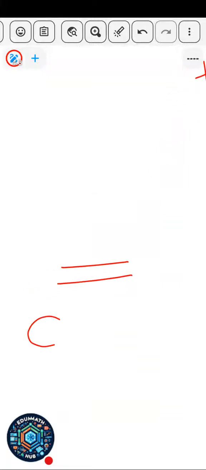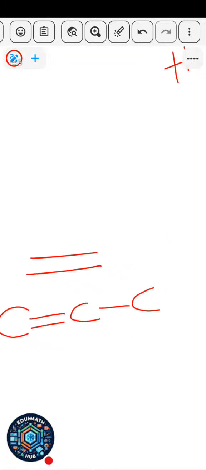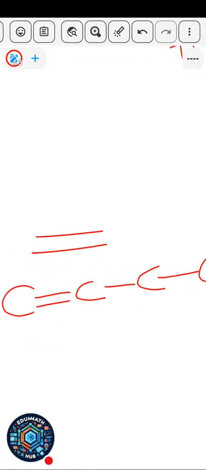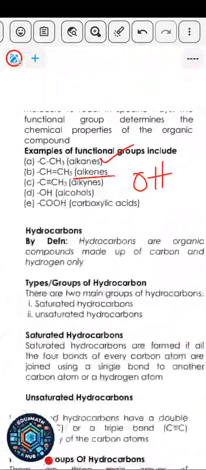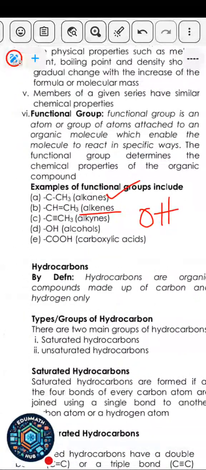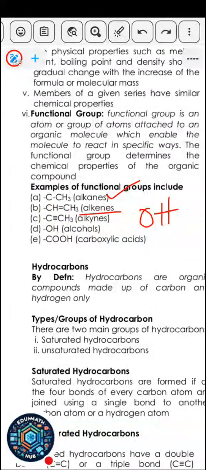So you can have something like C, then the rest will not be single. As far as it has a double bond somewhere, then that means it's an alkene. That's what you call it. So alkene is double bond, alkane is single bond. Now what if it has a triple bond? You're going to call it alkyne, as you can see, alkyne.